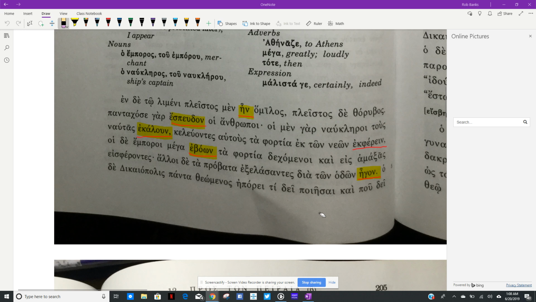So in this chapter, we see some irregularities for the first aorist. First of all, we saw when we looked at the future tense that stems that ended in L, M, N, or R don't use that S in the future. Instead, they become E contract. In the first aorist, again, verbs with stems ending in L, M, N, or R do not use the S either. They'll use everything else.